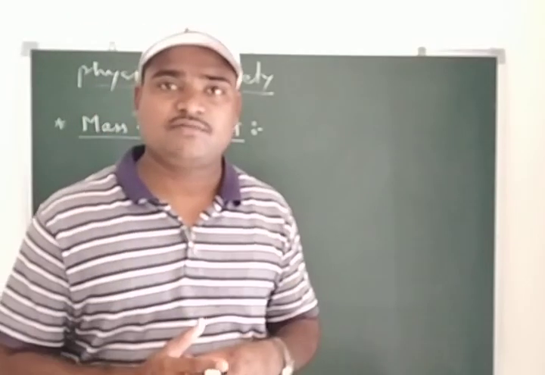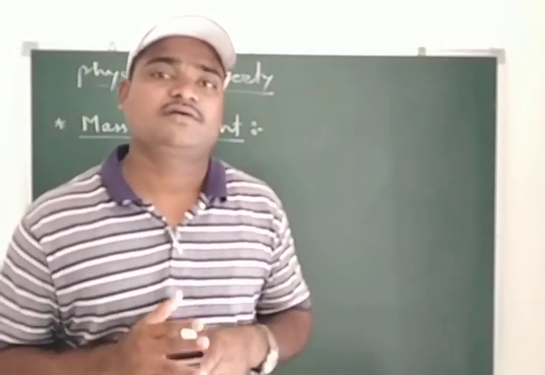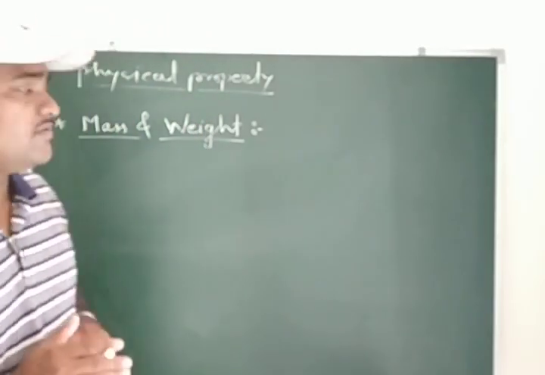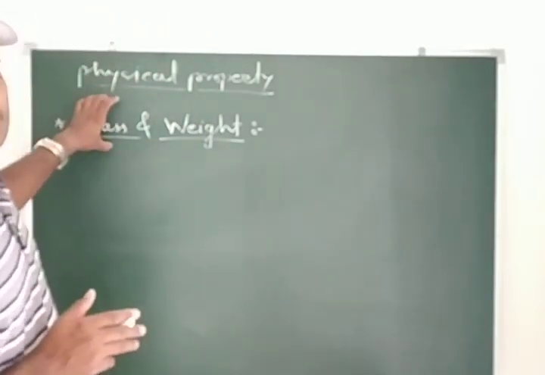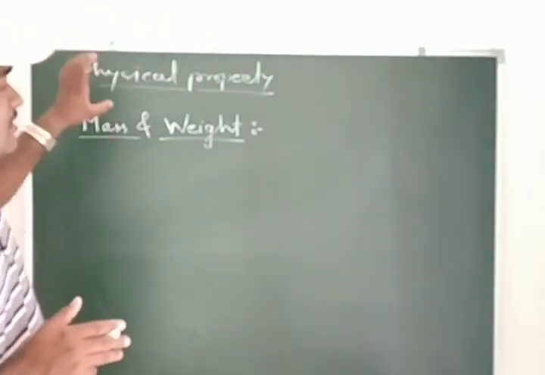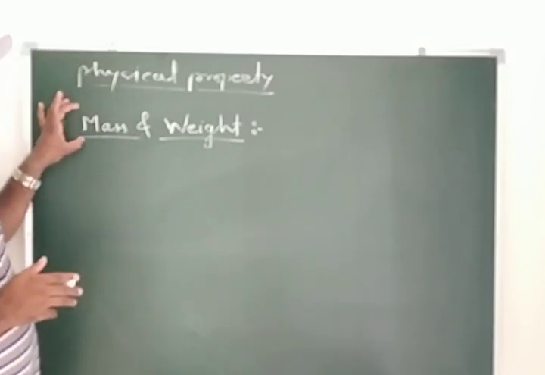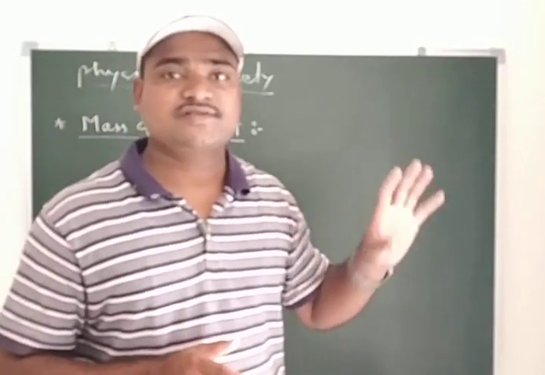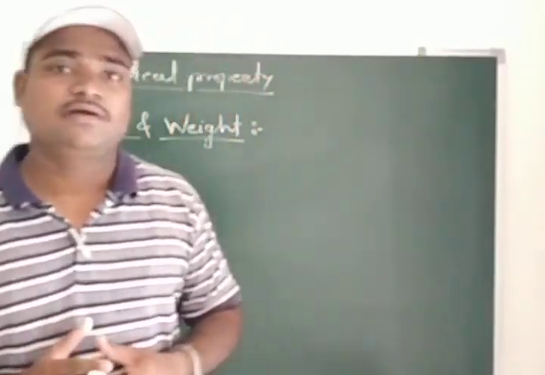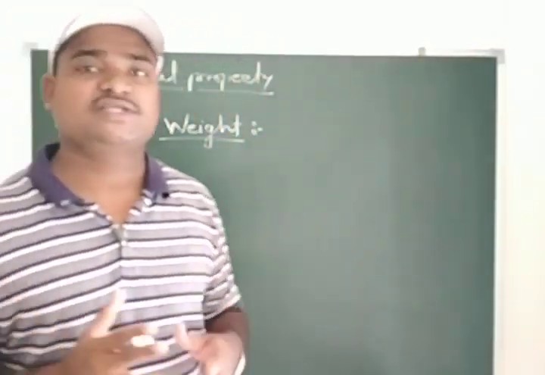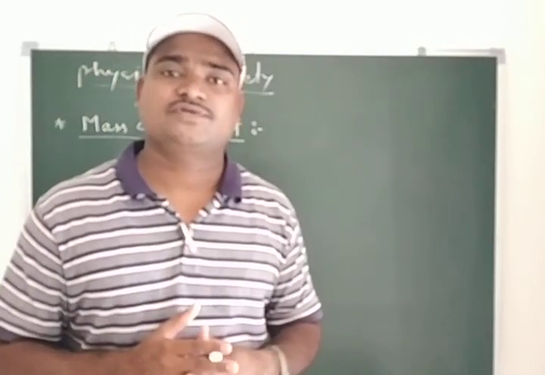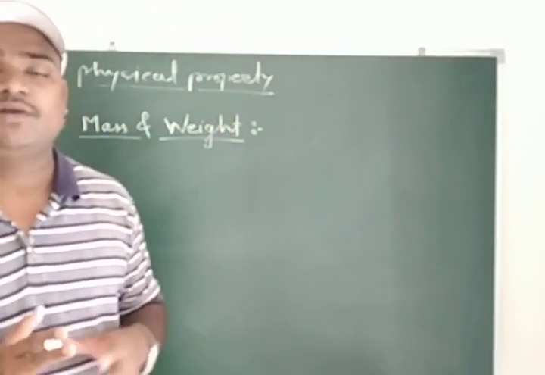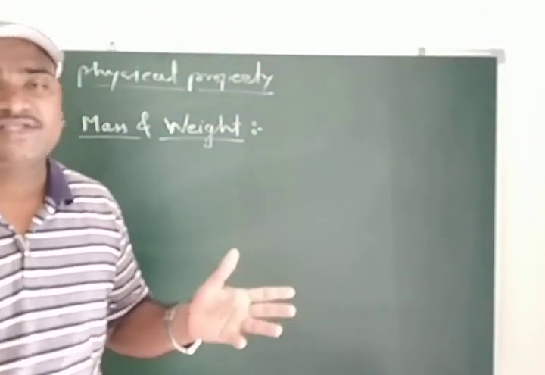So students, for the measurement of the accurate mass of a body or matter, we consider particularly mass, not weight, because weight can change with position. As the position changes, the gravitational force acting on that body changes.